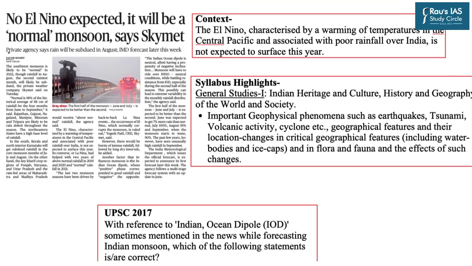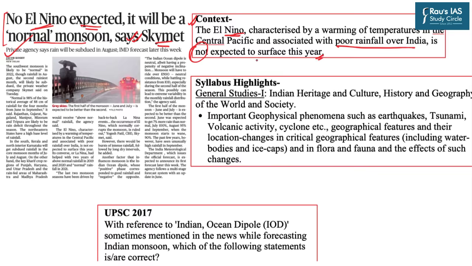So now let us begin with our first article, which is in relation to El Nino. The topic reads, no El Nino is expected this year and therefore it will be a normal monsoon. This prediction has been made by the private weather agency Skymet with reference to India. The immediate context of this article is that El Nino, which is responsible for poor rainfall over India, is not expected to surface this year.